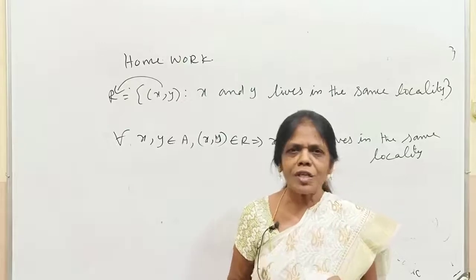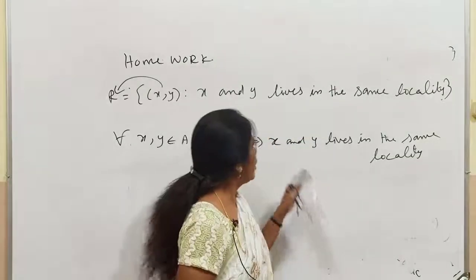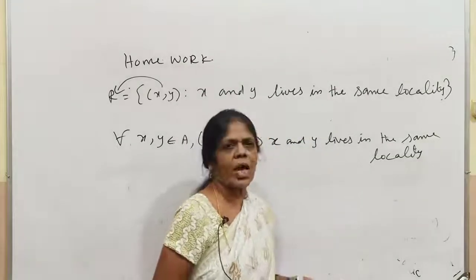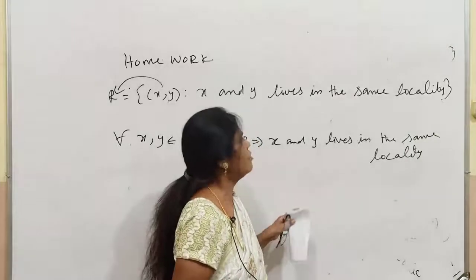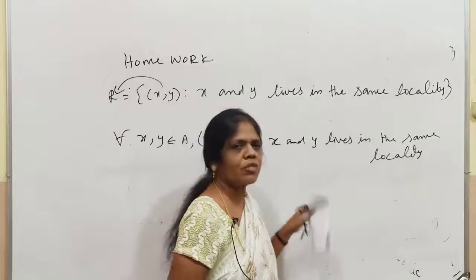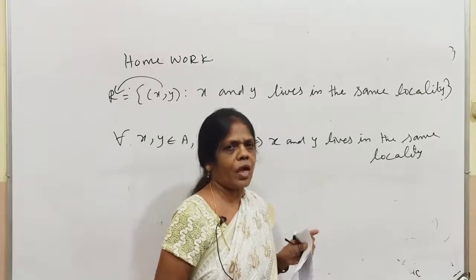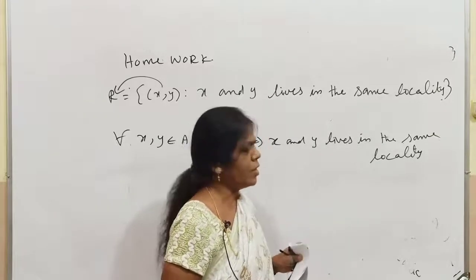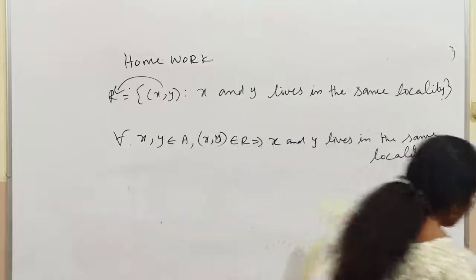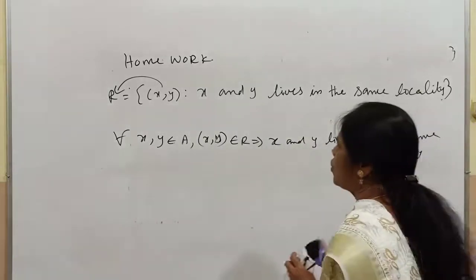Any doubt in this? So at last you write x and x live in the same locality, which means the person himself will be living in the same locality. So I think you will do this sum. Take it as homework. How I follow the steps, you follow that.